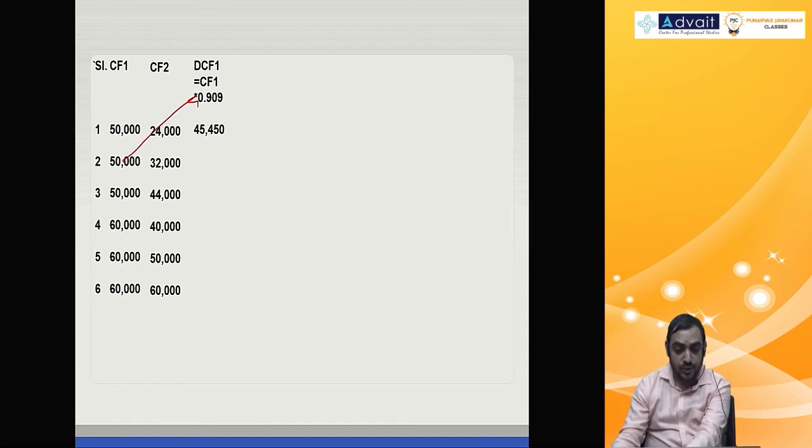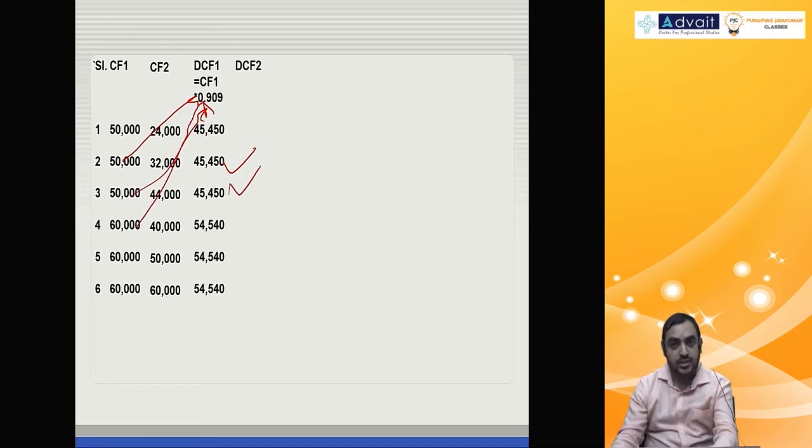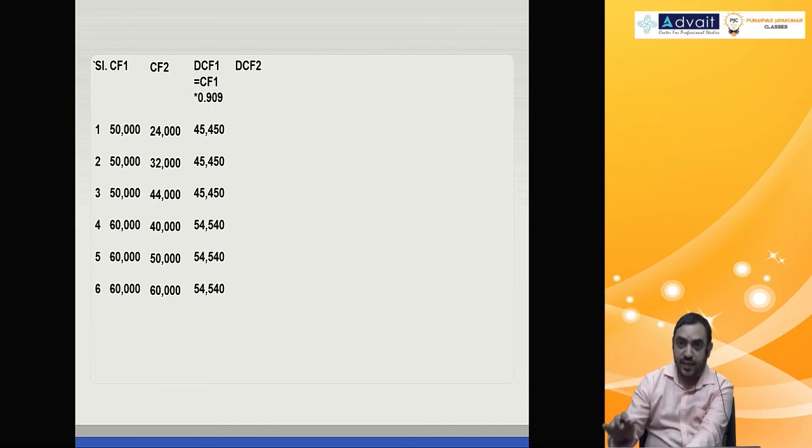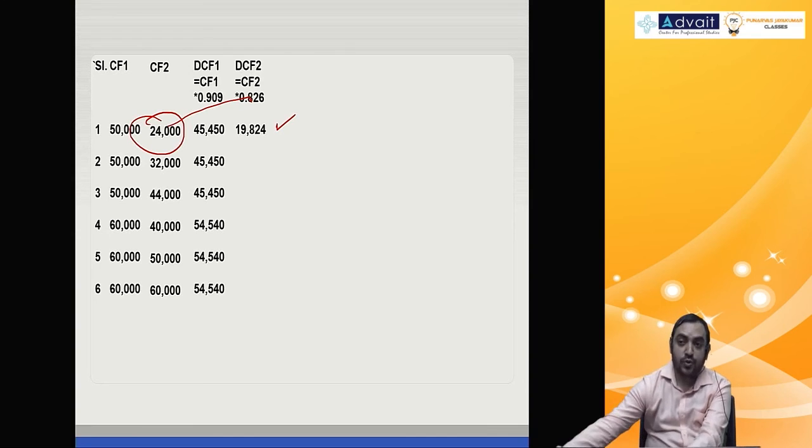Similarly, 50,000 into 0.909, 50,000 into 0.909, 60,000 into 0.909. That is the first year cash flows in present value terms. Second year cash flow 24,000 multiplied by 0.826, you get 19,824.